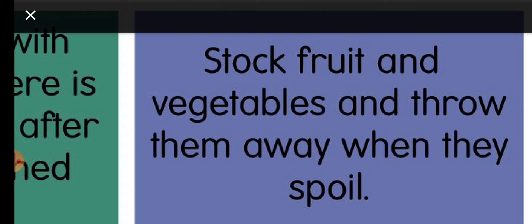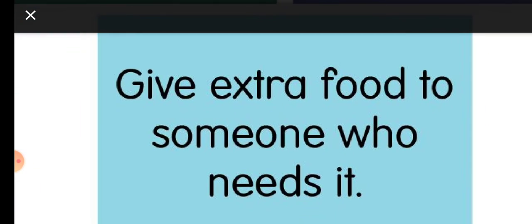Is it the right way, children? If you think it is the right way, put thumbs up. Is it wrong? Then you put your thumbs down. Very good. Now, extra food: give the extra food to someone who needs it.